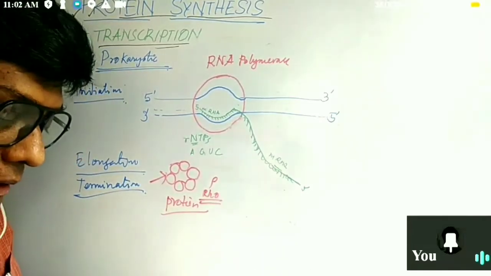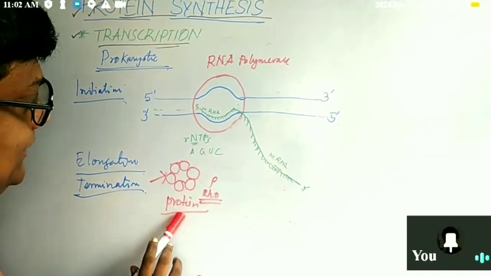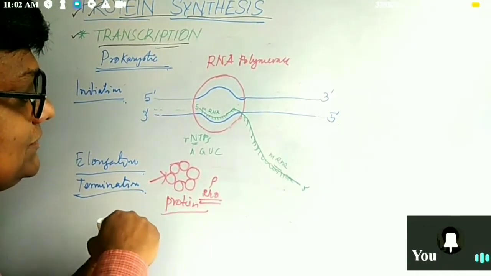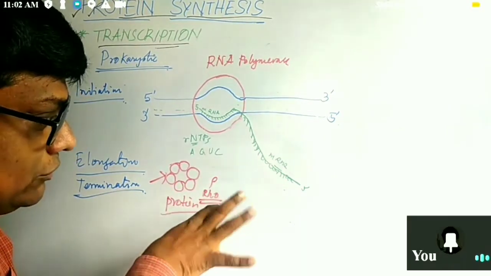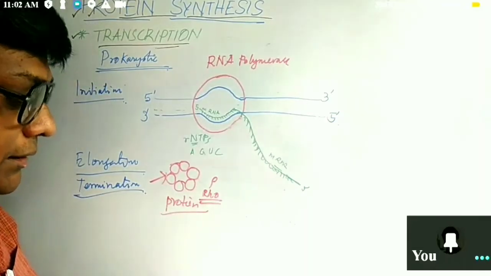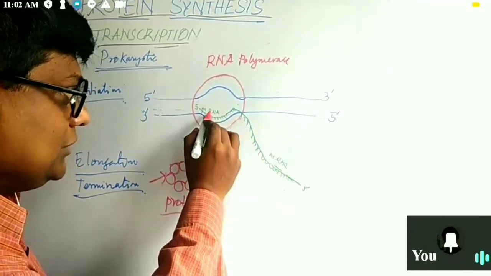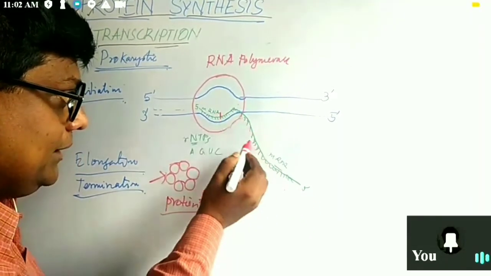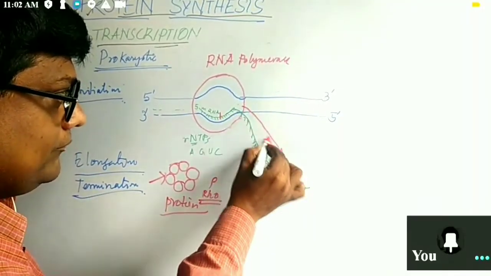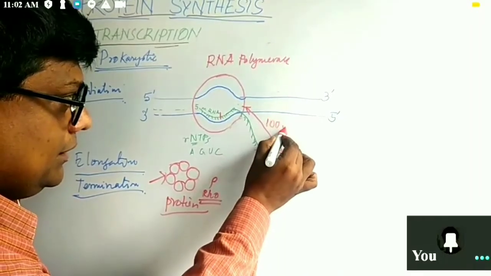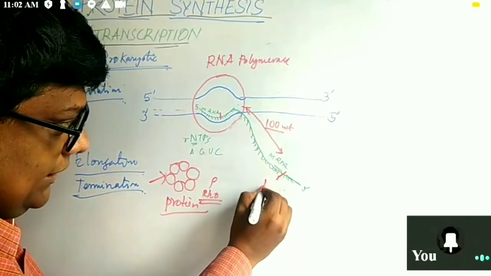How can Rho work? Advantage or disadvantage, whatever you call it, Rho takes a huge amount of energy, ATP. Without ATP it cannot work. Suppose the cut has to be made here, but Rho binds about 100 nucleotides away, so here it is Rho.